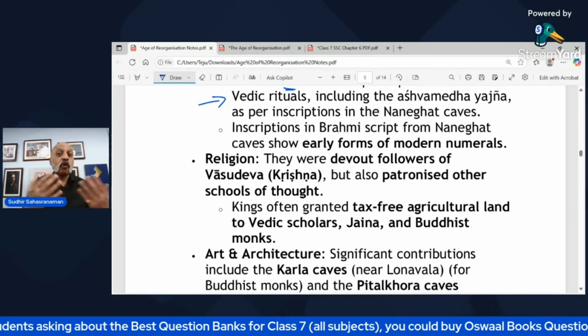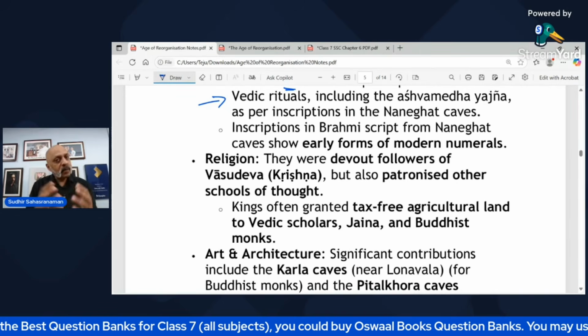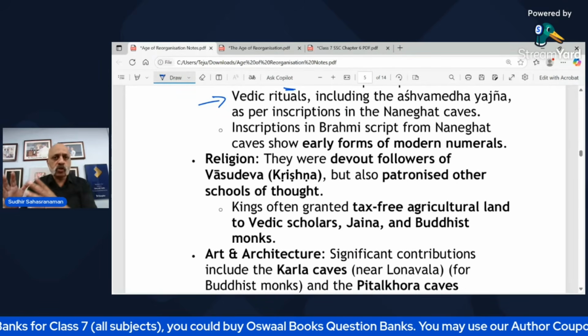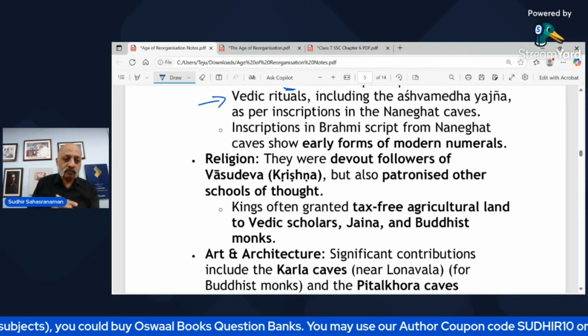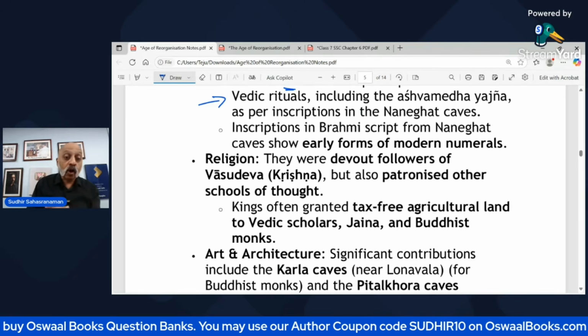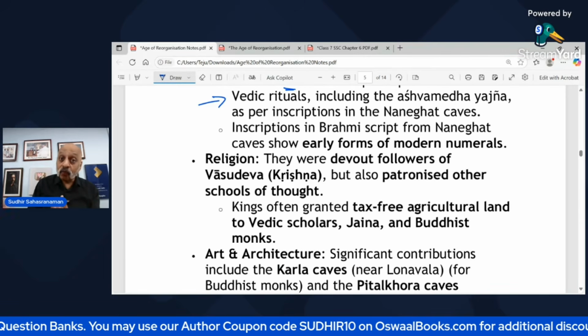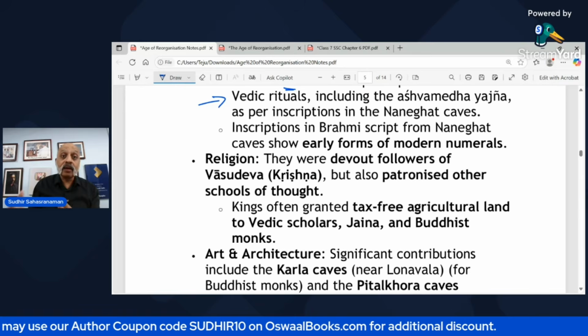As for religion, they were followers of Lord Krishna, right? But they also encouraged other schools of thought, which would have included Buddhism for sure. Kings often granted tax-free agricultural land to Vedic scholars, Jain monks, and Buddhist monks.